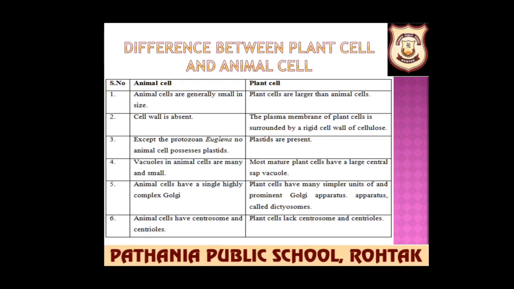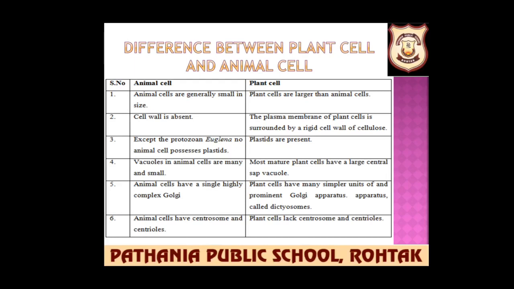Except the protozoan Euglena, no animal cell possesses plastids. So plastids are absent in animal cell except protozoan Euglena, and in plant cells plastids are present. Vacuoles in animal cells are many and small, while most mature plant cells have a large central vacuole. Animal cells have a single, highly complex Golgi body. Plant cells have many simpler units and a prominent Golgi apparatus called dictyosomes.